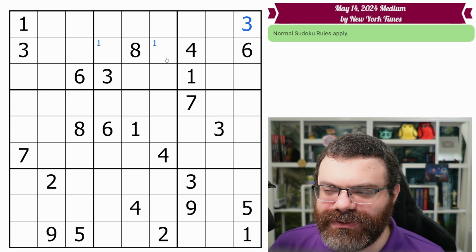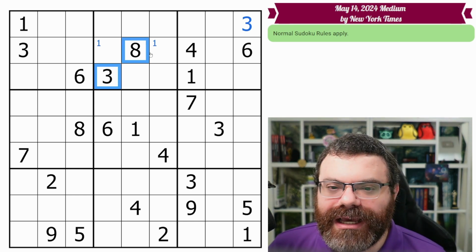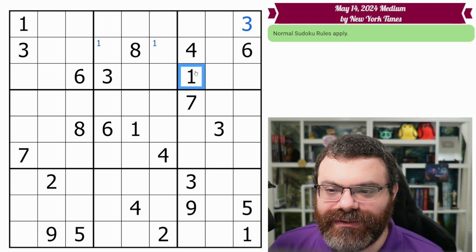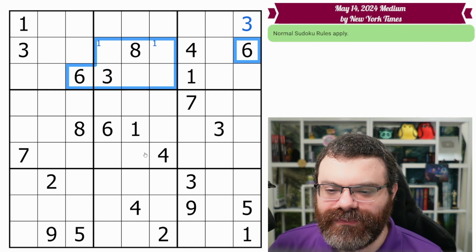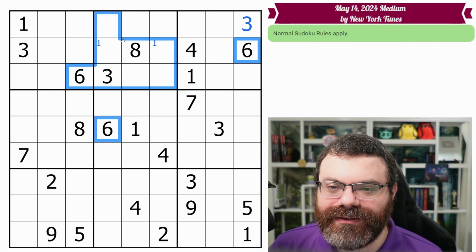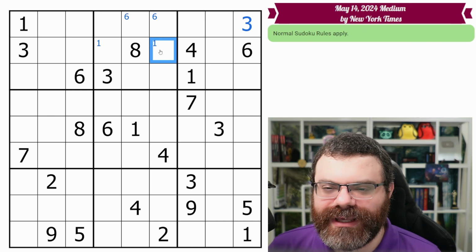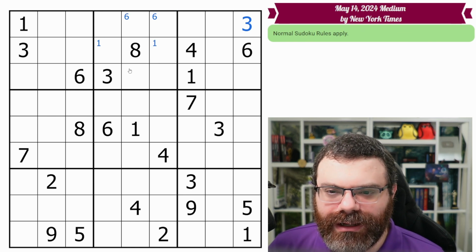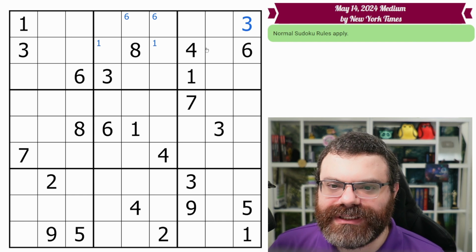All right, so we did the 3 and the 8. Now we just have to compare these 2 boxes against each other, the 1, 4, and 6. We already took care of the 1. If we hadn't, this is when we'd do it. And then we also have these 2 6s. They look in. We look down, and we see a singular 6 down here that helps out. So there's 2 places for 6, so we'll corner mark that. Corner mark that. There we go. Okay. And that's it. Those are all the repeated digits in this band.